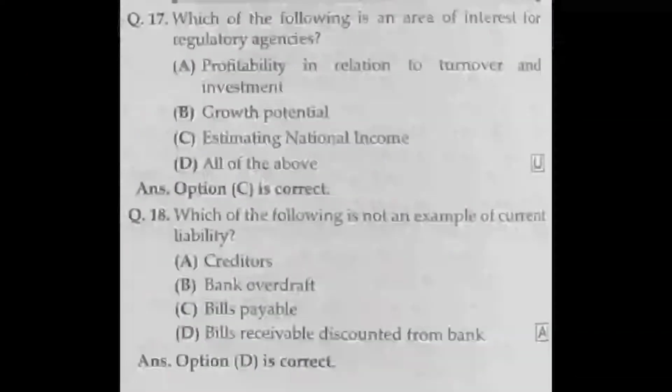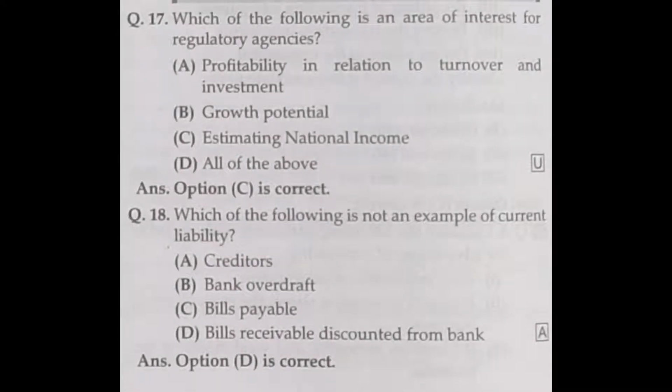Which of the following is an area of interest for regulatory agencies? Regulatory agencies means Custom Duty Department, Excise Duty Department, Income Tax Department, Government Vigilance. So these are the regulatory agencies. They will concentrate on whether anybody has evaded tax.